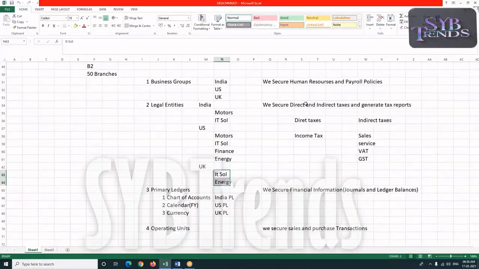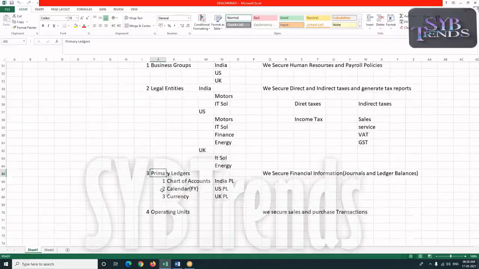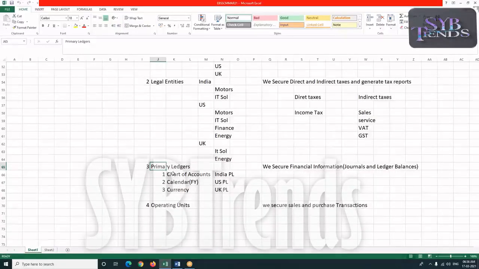In order to prepare these direct and indirect taxes, we plan our primary ledger. We prepare the tax reports based on our financial information, and this financial information is secured based on our primary ledger. The components required for our primary ledger are chart of accounts, calendars, and financial year.